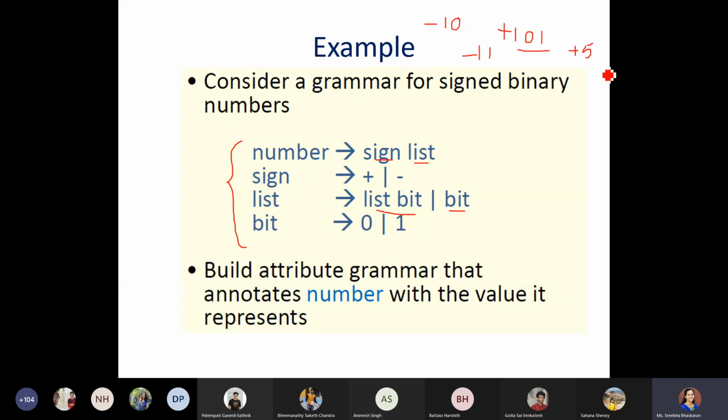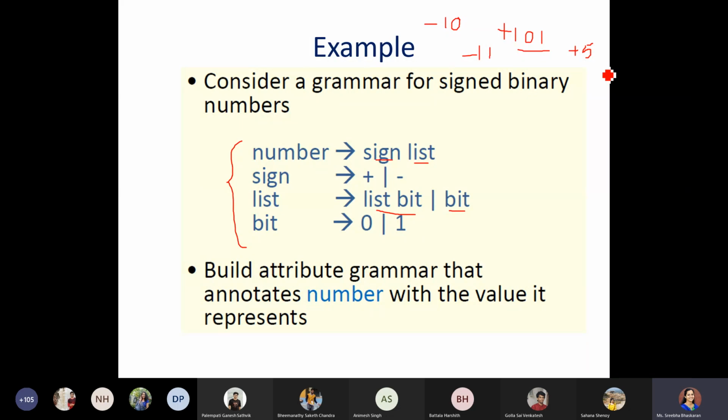Along with verifying the contents, that is, the expected data type contents, I can also evaluate it. For evaluating purposes, I'm making use of this attribute based grammar. To do this evaluation, we should make use of some variables. Those variables we identify are named attributes, and these attributes will be attached to your non-terminals or terminals.